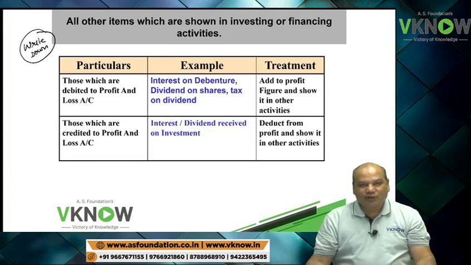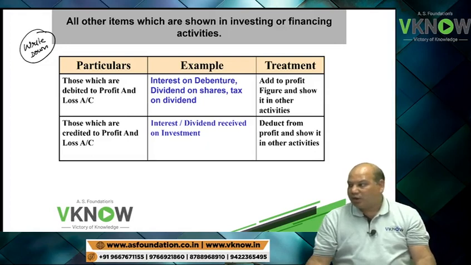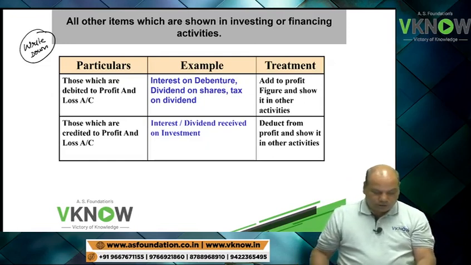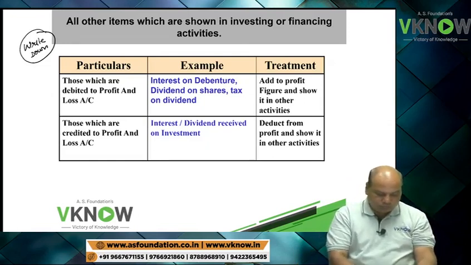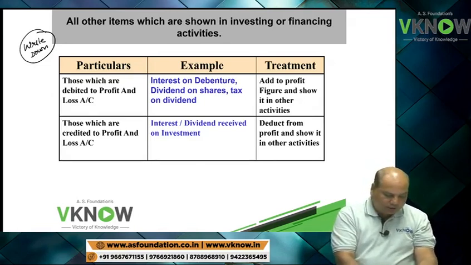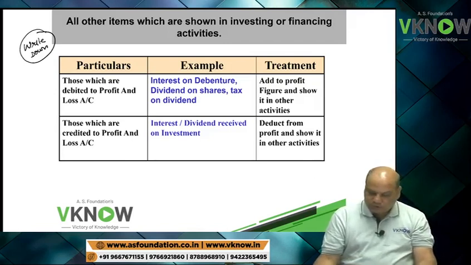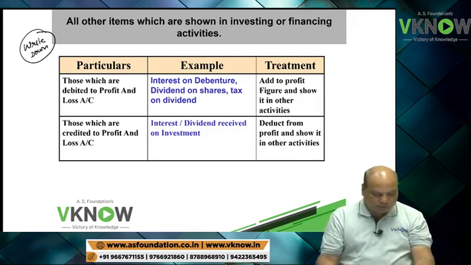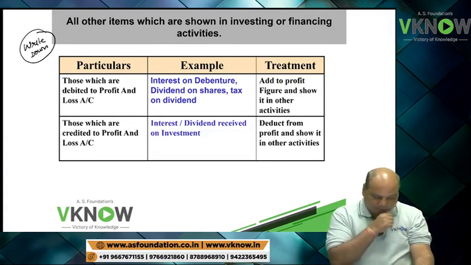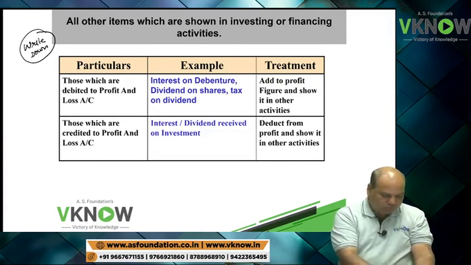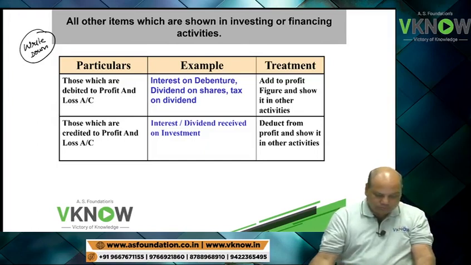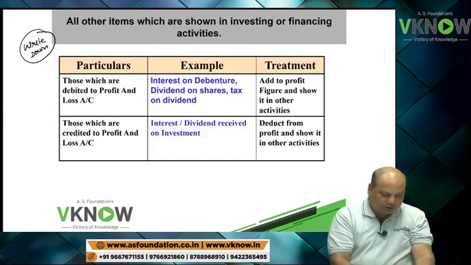Working capital changes explained, non-cash item explained, and the third category, all other items which are shown in investing or financing activity.